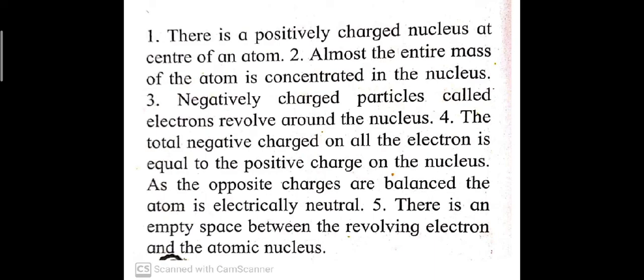Meaning the positively charged nucleus is present in the center of the atom, and the negatively charged electrons are revolving around this nucleus. So the number of positively charged protons and negatively charged electrons is the same. That's why the atom is neutral in nature, electrically neutral.